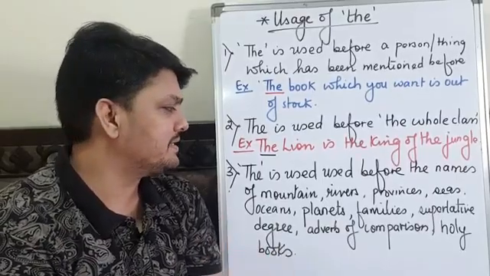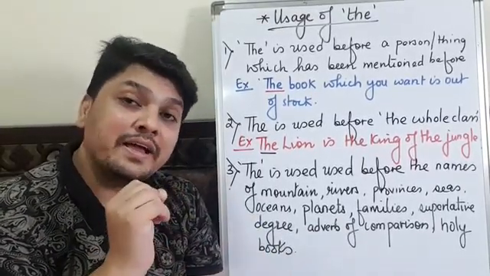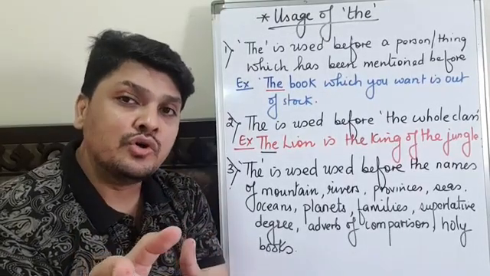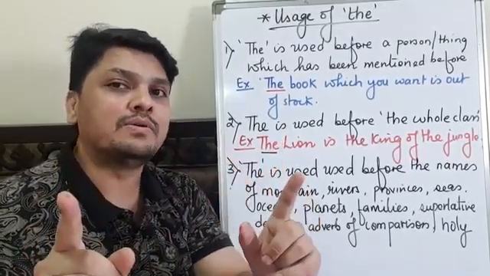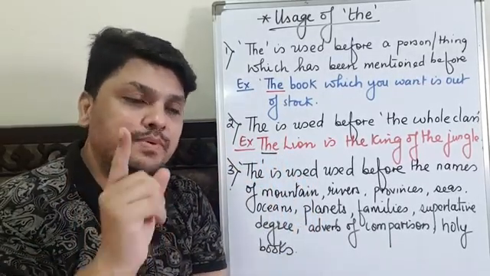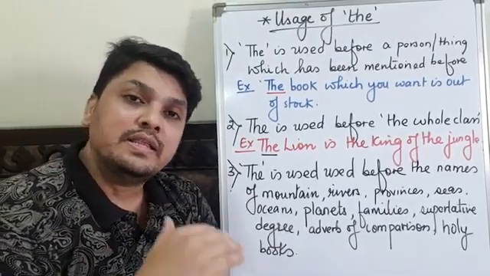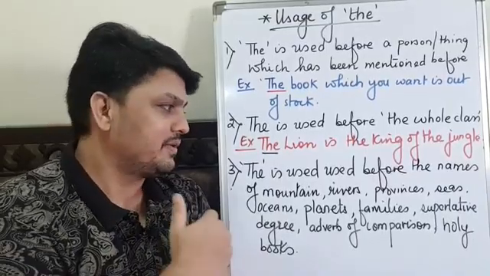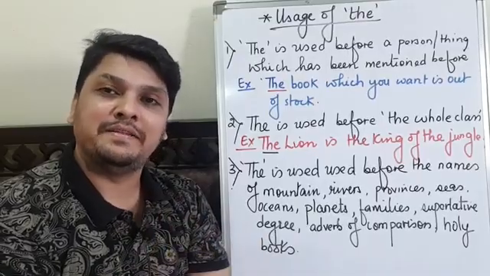Once again, I repeat. The is used before the names of the mountains, like the Himalayas, the Sahyadris. And whichever mountains, please write it down. But do not write the Mount Everest because it is a peak. Rivers: the Godavari, the Krishna, the Ganga, the Yamuna. The provinces: the Punjab, the Deccan.